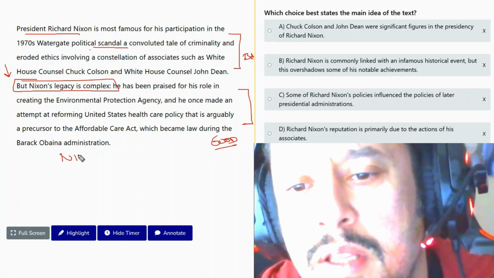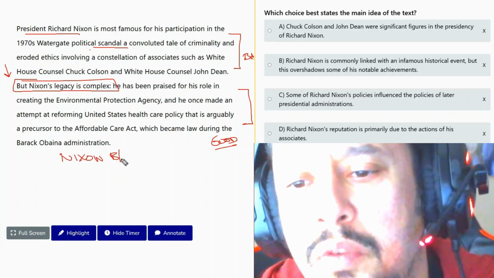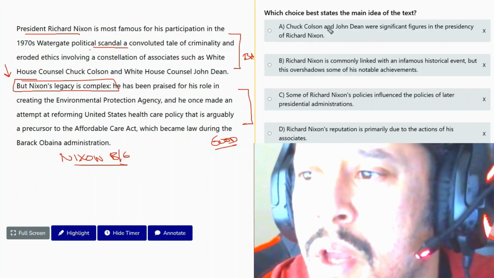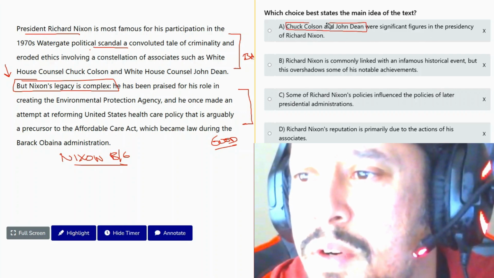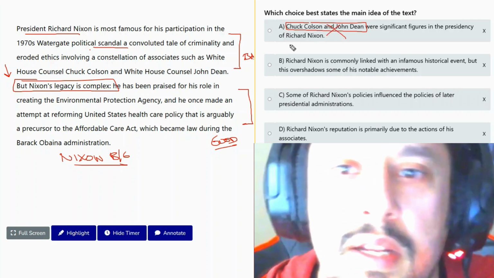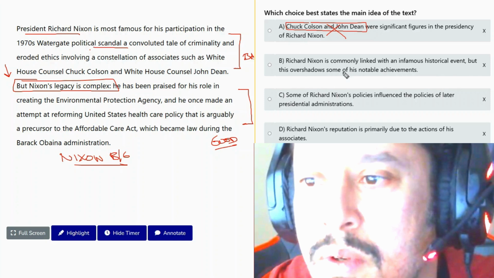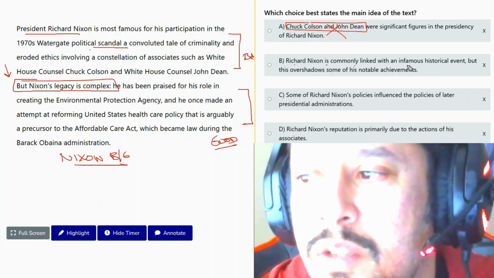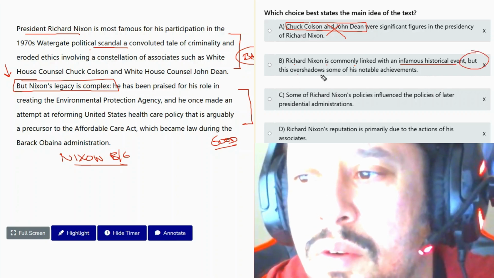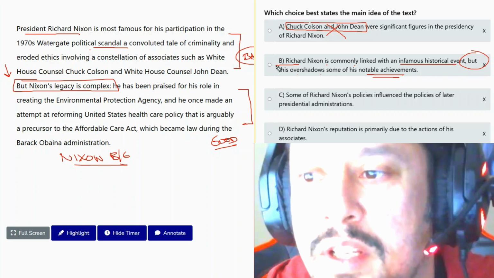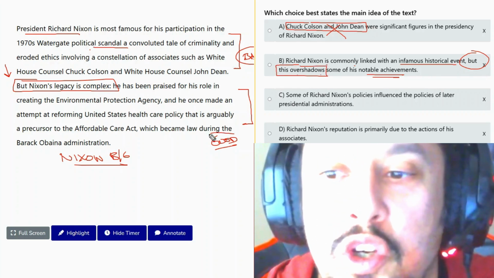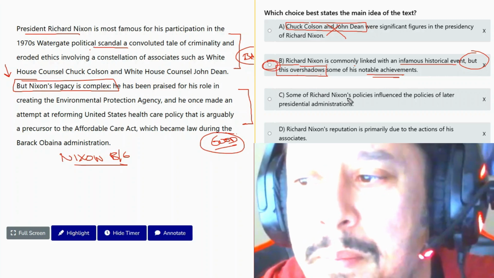So what is the main idea? Nixon did both bad and good things. This one is off topic, because the focus is not about Chuck Colson and John Dean. It's about Nixon and his legacy. Okay, so Richard Nixon is linked with the infamous historical event, which is the first part, but this overshadows some of his notable achievements. The bad event overshadows the good he did. So I like answer B.